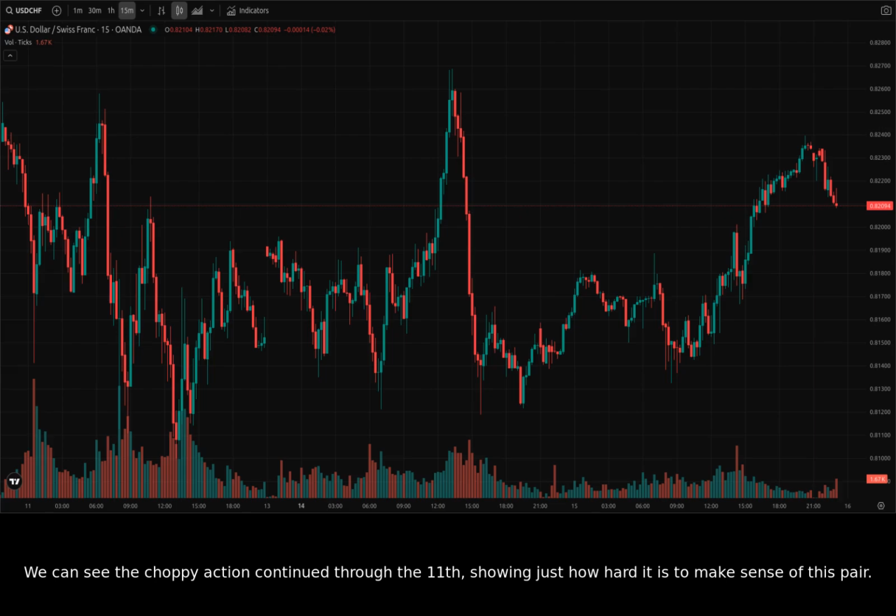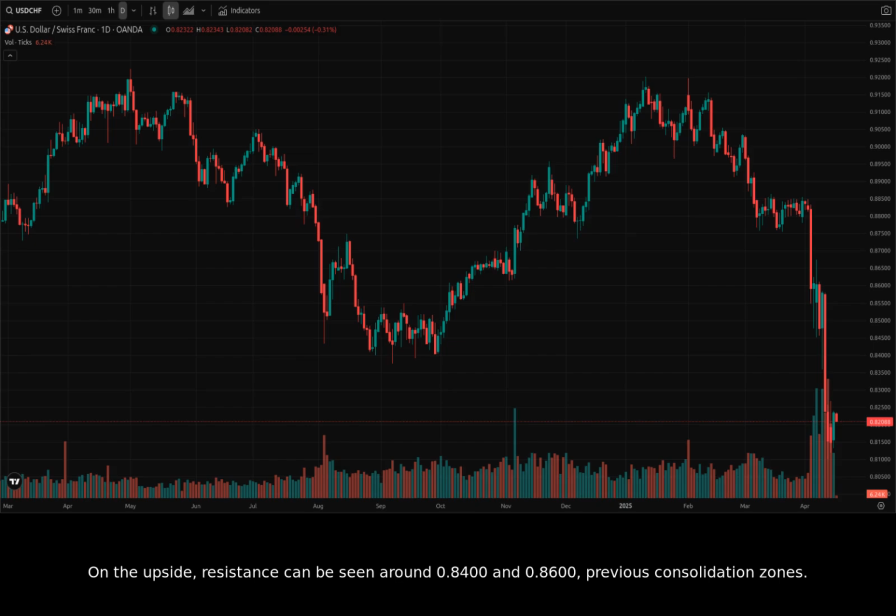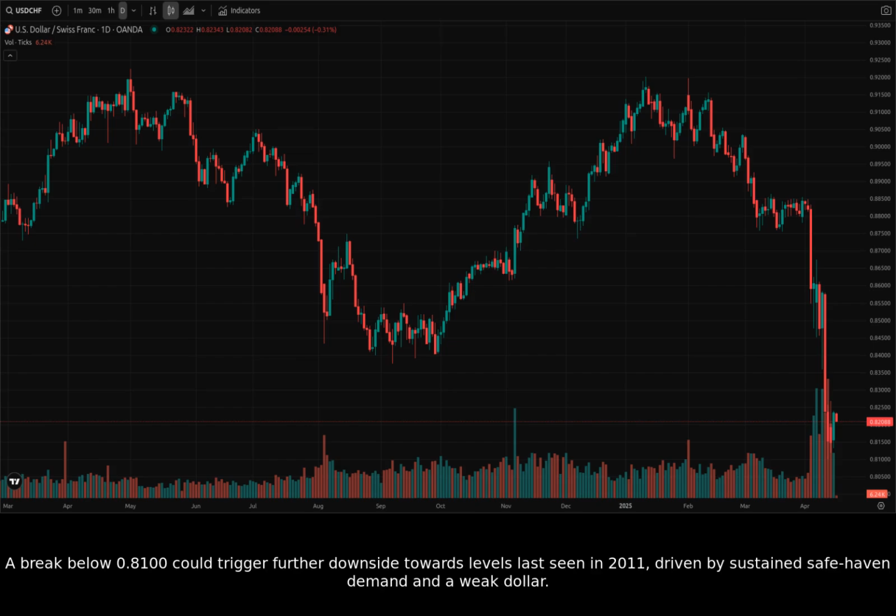We can see the choppy action continued through the 11th, showing just how hard it is to make sense of this pair. Back to the daily chart, key price levels to watch are previous lows around 0.8100 as potential support, a level not seen since the Greek debt crisis. On the upside, resistance can be seen around 0.8400 and 0.8600, previous consolidation zones. A break below 0.8100 could trigger further downside towards levels last seen in 2011, driven by sustained safe haven demand and a weak dollar.